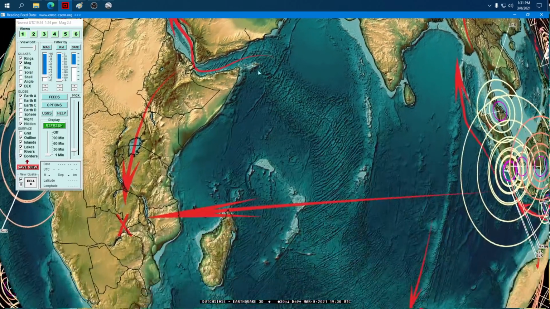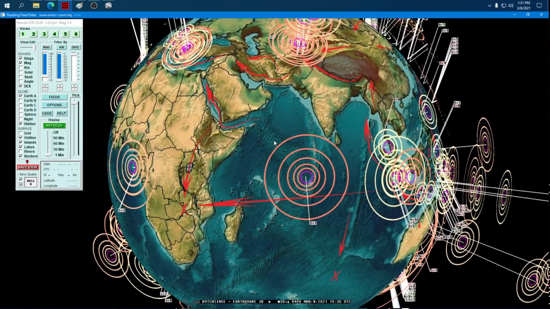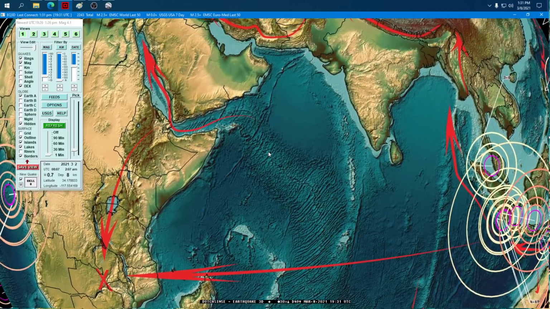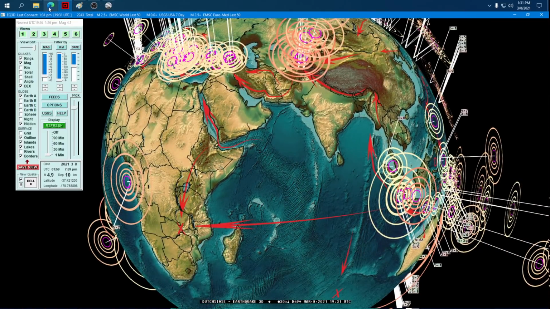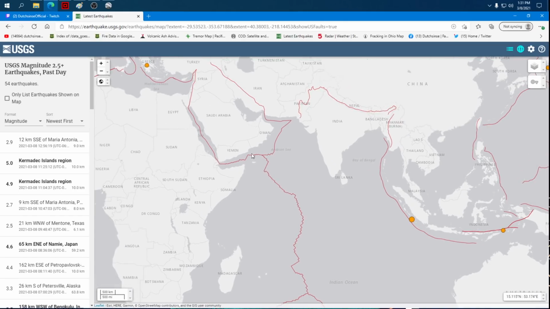Why? Go down here. 2 days ago, 3 days ago, new 5 popped off on the Indo-Australian plate boundary to the west. Let me show it to you on the plate boundary map here. Right out here on this jagged line. See where it goes? Goes up and meets into Yemen, or the Gulf of Aden. It also makes a number 7 shape bend and goes up into Iran, the Carlsberg Ridge.